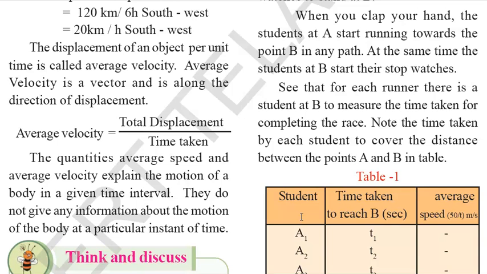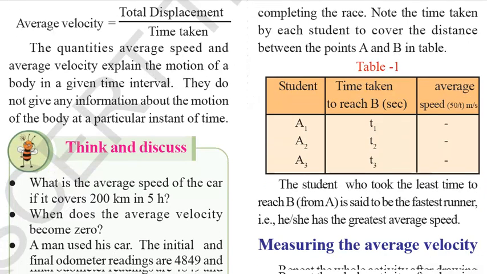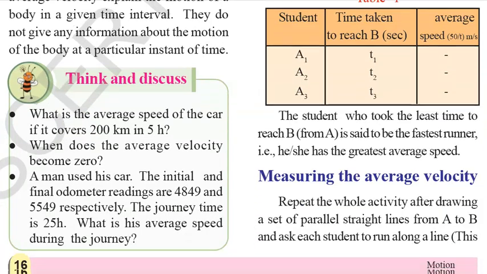The quantities average speed and average velocity explain the motion of a body in a given time interval. They do not give any information about the motion of the body at an instant of time. So think and discuss, children: what is the average speed of a car if it covers 200 kilometers in 5 hours? How should you calculate that? 200 divided by 5 will give you the average speed.